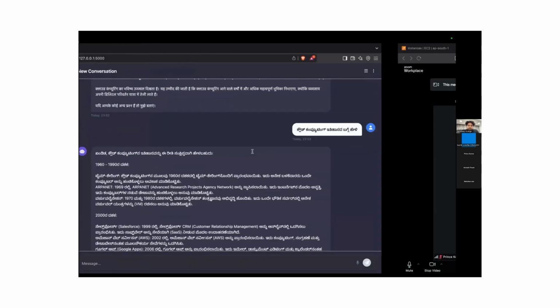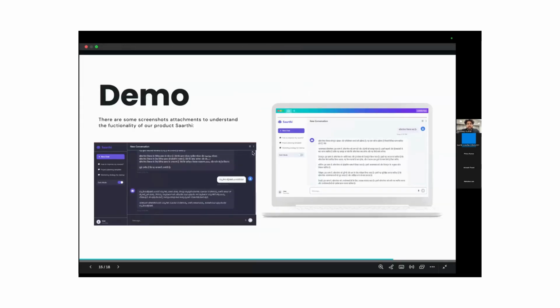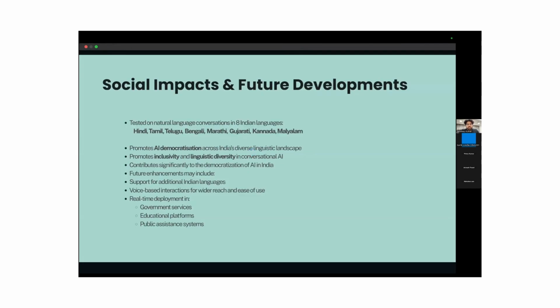So this is the functional output, what the user will view through this Saarthi that we have made. Moving ahead, let's understand the social impact that this project and product can lead to. First of all, it has been tested on 8 different Indian languages, but at present it supports 22 different Indic languages. It will lead to the democratization of artificial intelligence among the Indian population, especially for the people and students who live in Indian villages.